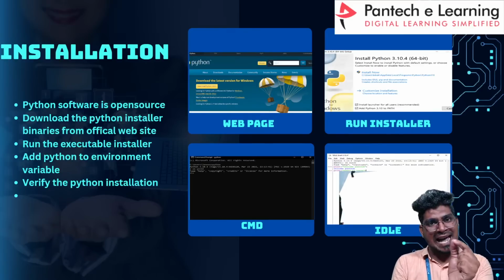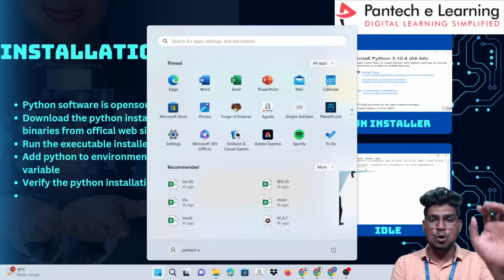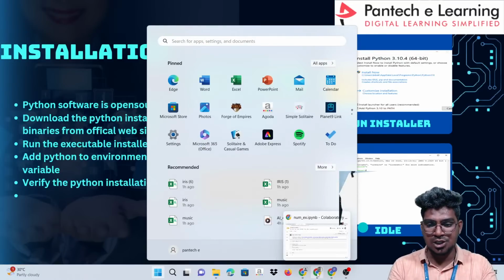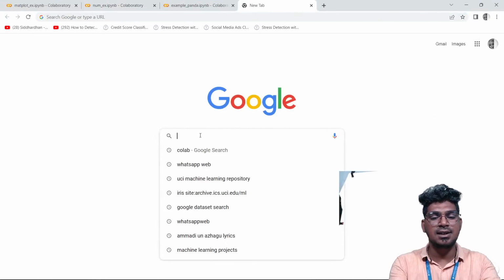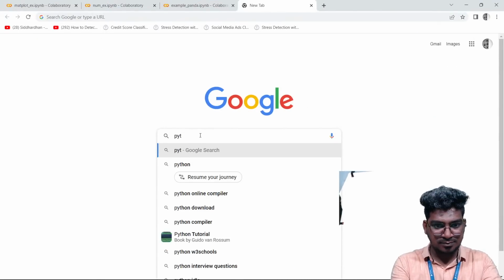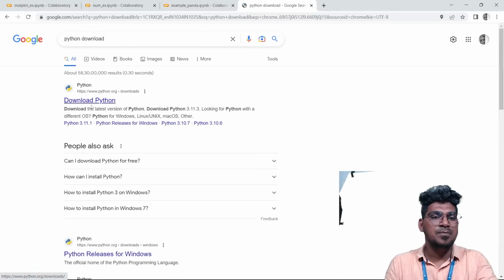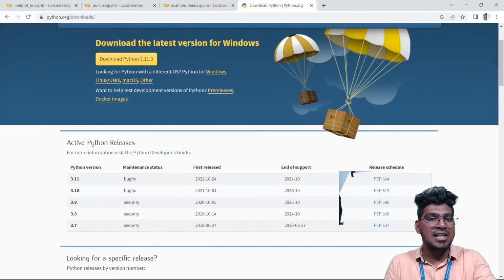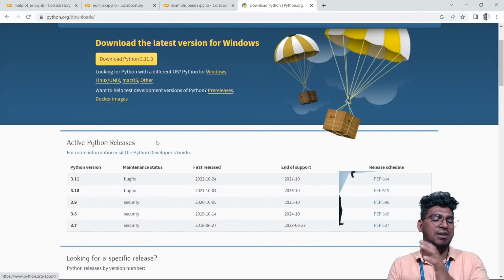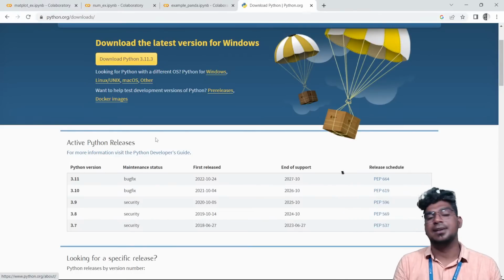And one more thing, it is open source. It is available on the internet. So just go to Google search and follow the procedure: just enter Python download, then press enter and click the very first link here. After that you can see many versions of the Python programming language software.